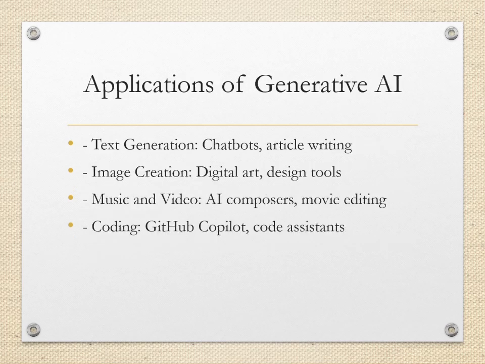Applications of generative AI. Generative AI has a wide range of applications. Text generation, such as chatbots or article writing. Image creation for digital art or design tools. Even music and video production can be done using AI composers and movie editing. Coding assistance, for example, GitHub Copilot helps developers write code faster than usual.